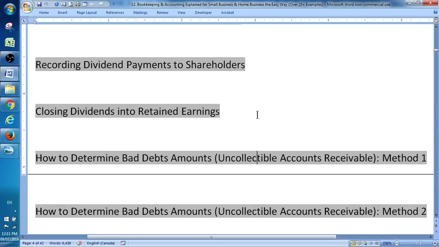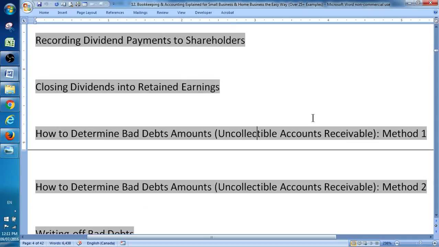This is actually one of the first adjusting journal entries I do for most clients. Most clients don't know how to close out dividends into retained earnings properly. That's pretty easy once you get to know the concept.